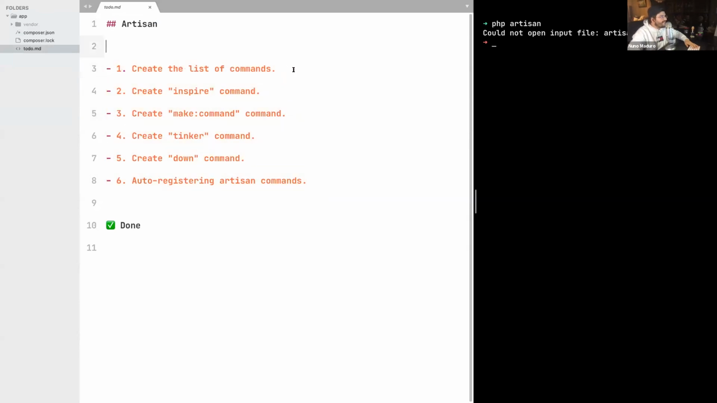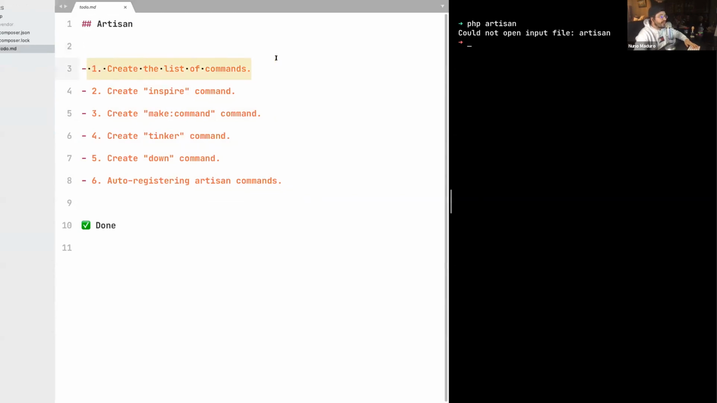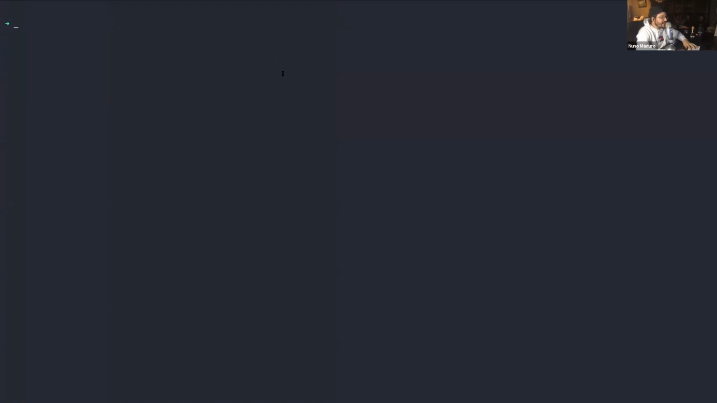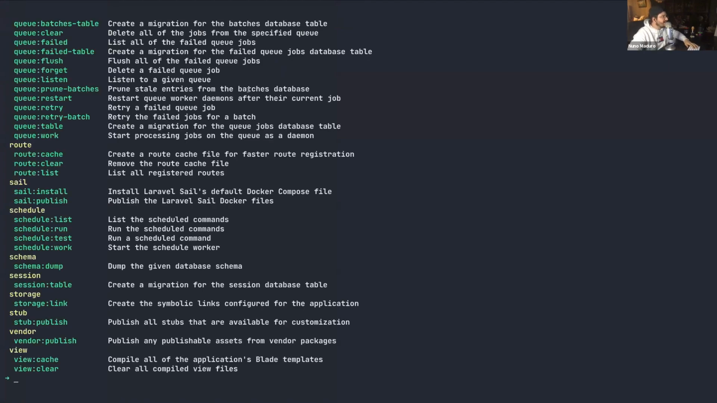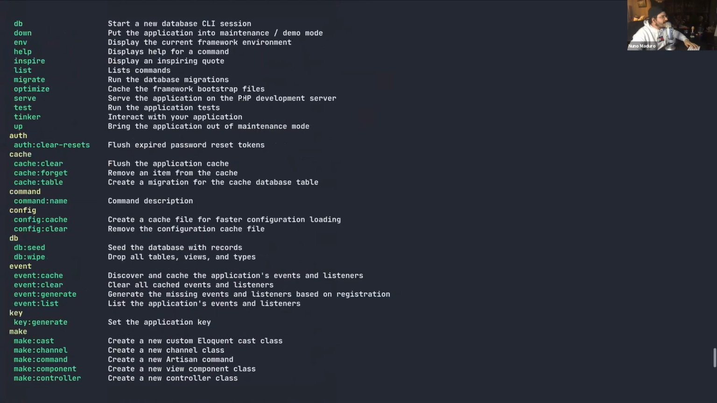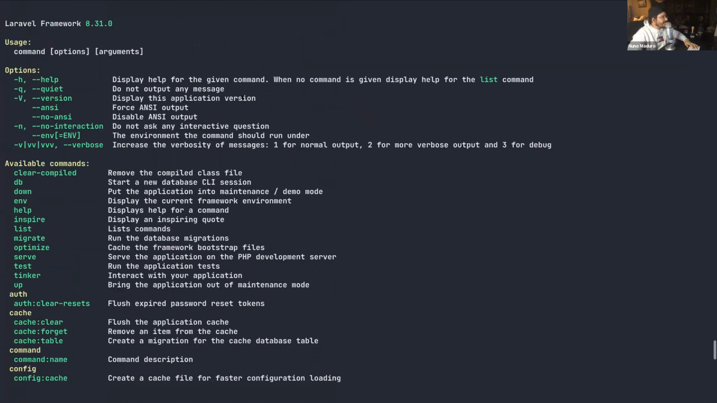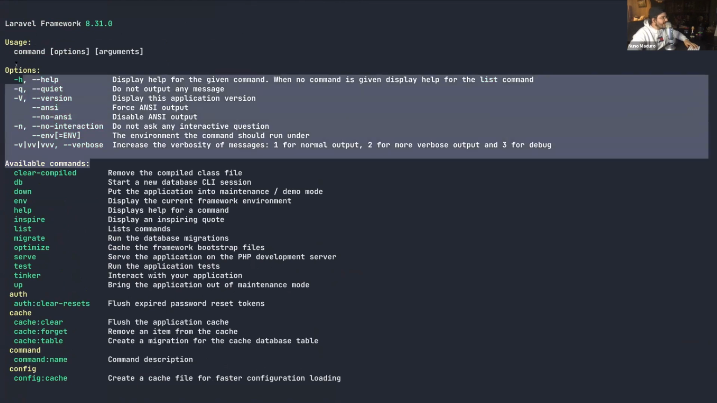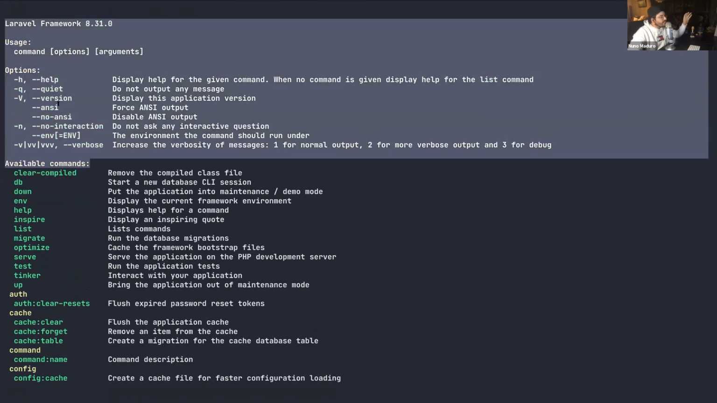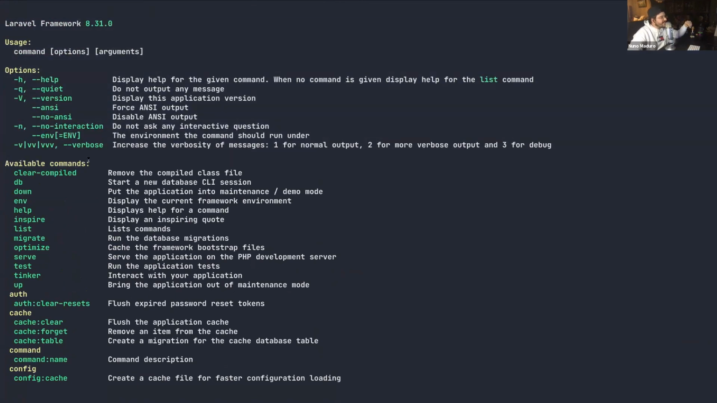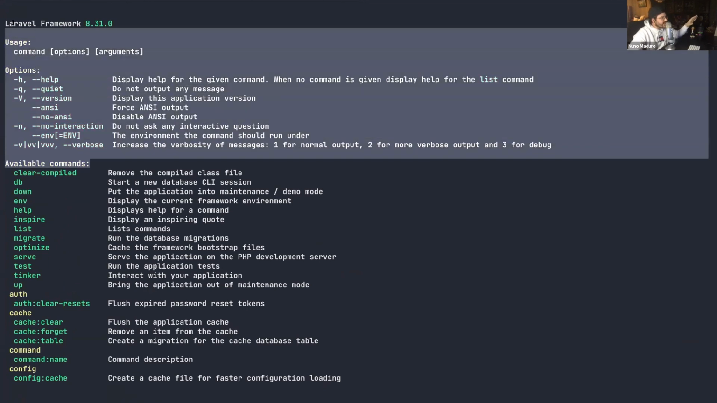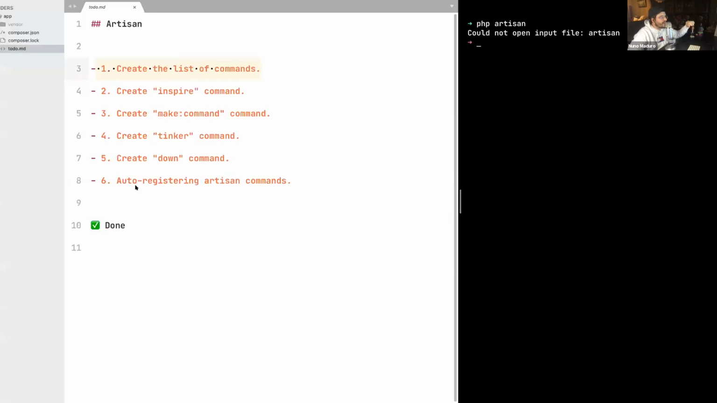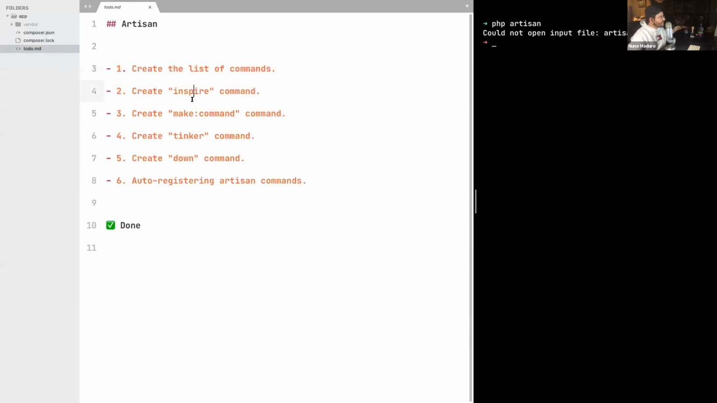All right, so the first task will be actually create the list of commands. So here on my right, I have a fresh Laravel application. And if I type php artisan, I get basically the framework name, the version, the usage, the options, and the list of commands. Now let's try to create at least this first part, really the skeleton, which is this entire thing, but without the commands, because the commands, we are going to create them later.